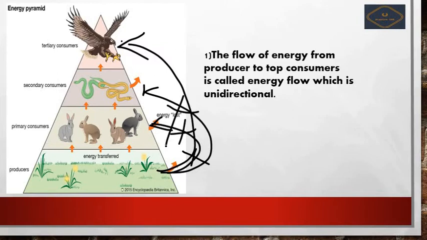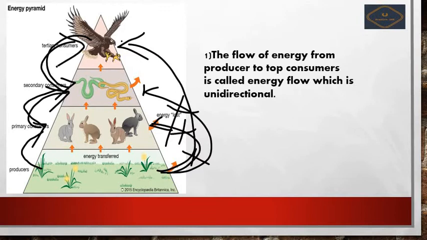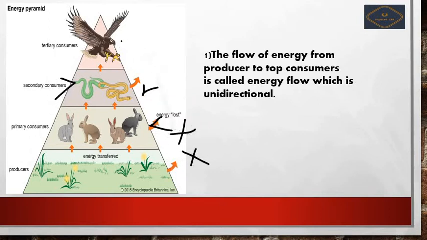Okay, but this eagle can be eaten by the snake, and this grass is eaten by the rabbits, and rabbits can be eaten by the snake, and snake can be eaten by the eagle. So the reverse direction of the energy flow is impossible in this. So the same thing has been asked in this question also.